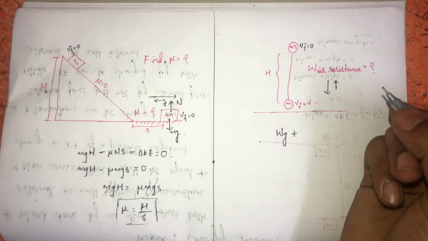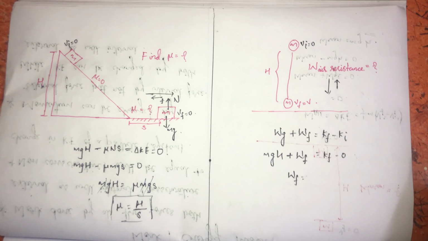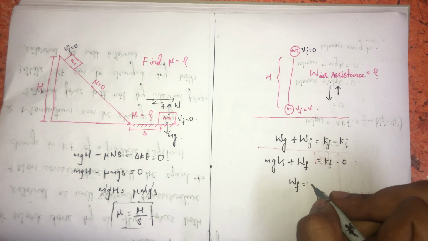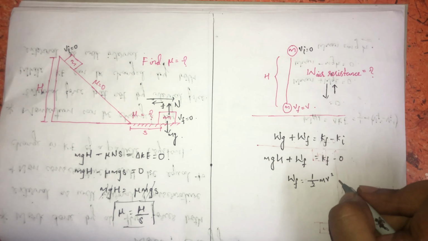Work done by the gravitational force will be equal to mgh as it is displaced through height h, plus the work done by the air resistance Wf. Then the work done by the air resistance will be equal to the final kinetic energy, half mv square, minus mgh. That's clear.